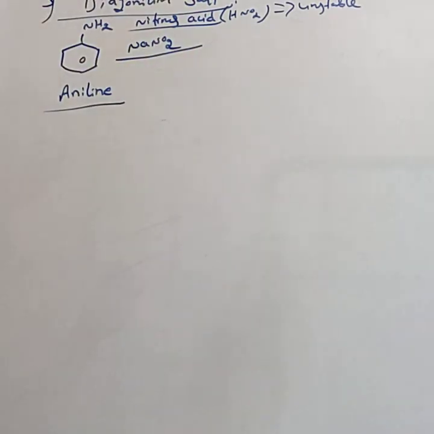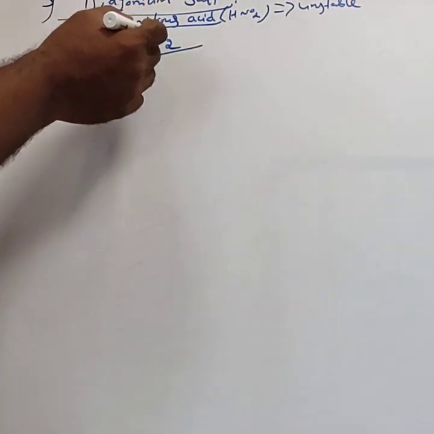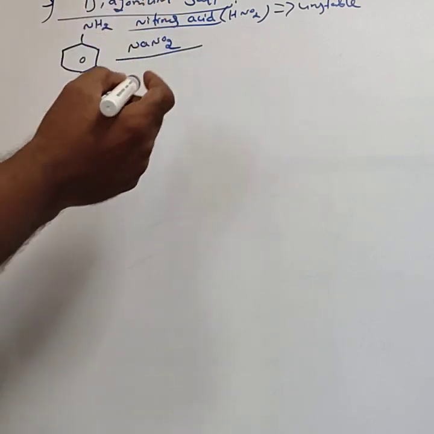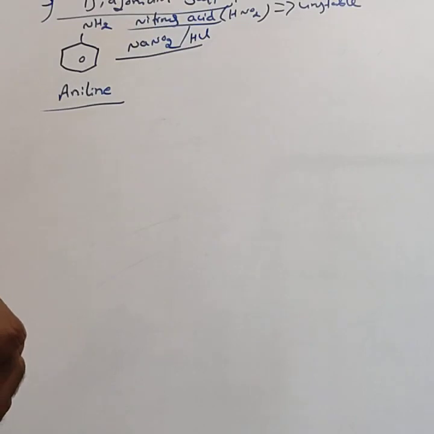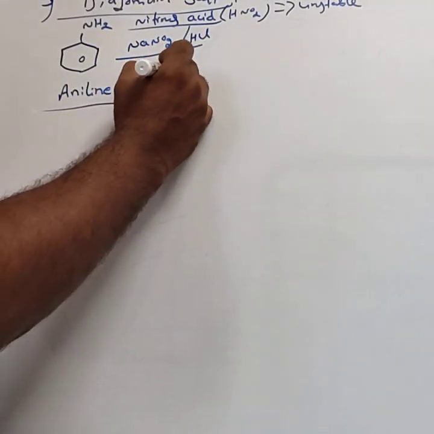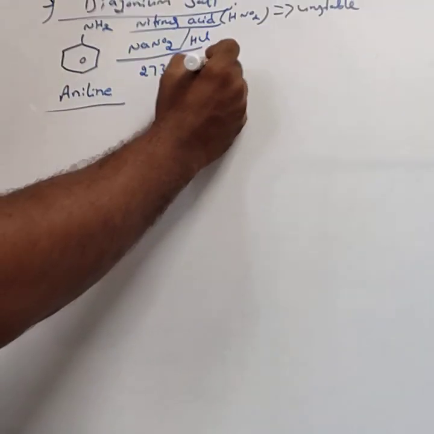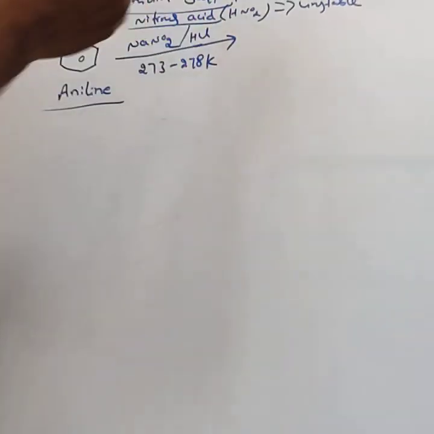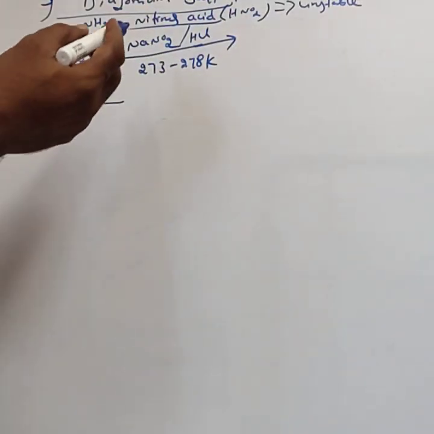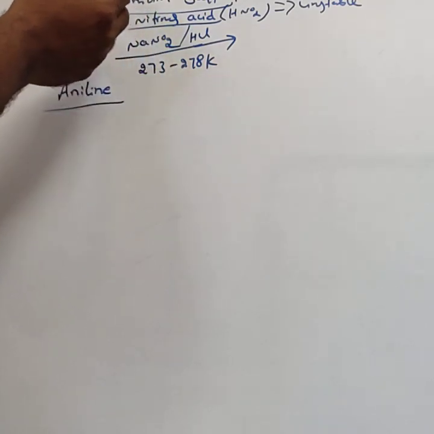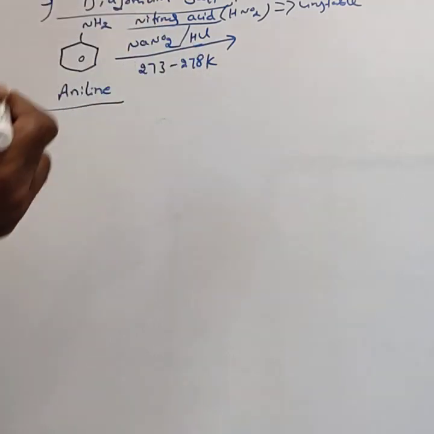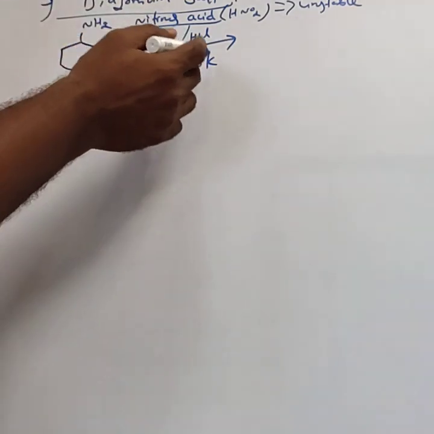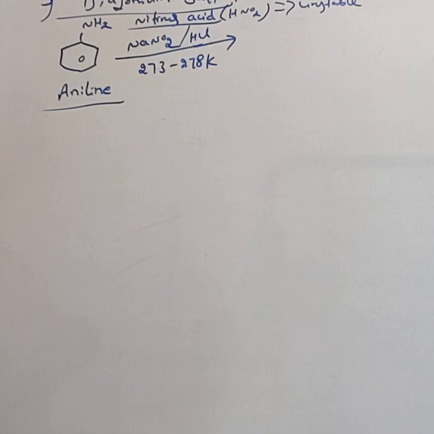In the haloalkanes chapter, we use the Sandmeyer's reaction. In the Sandmeyer's reaction, aniline is treated with sodium nitrite in HCl at 273 to 278 Kelvin, that is 0 to 5 degrees Celsius. Because at high temperature the diazonium salts are unstable, we have to maintain ice cold conditions of 273 to 278 Kelvin.